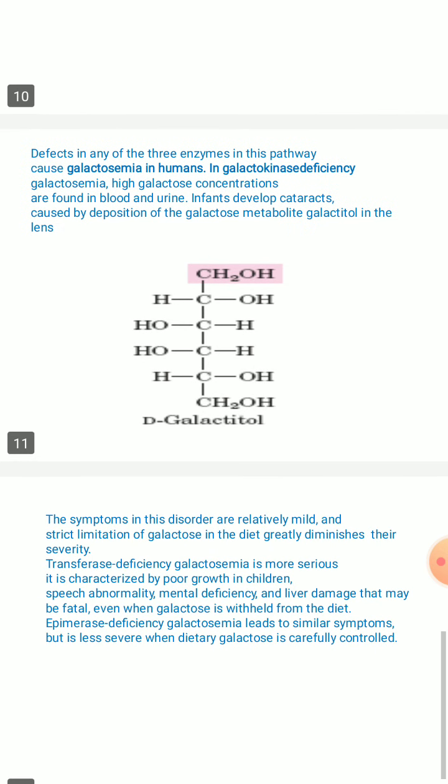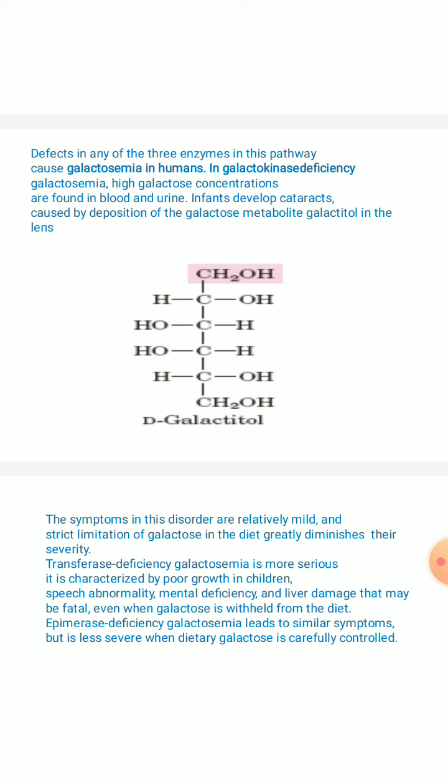So symptoms of this disorder are relatively mild, and very strict limitation of galactose in the diet greatly diminishes the severity of the disease, and it can be controlled. So transferase deficiency also can be seen. It is a more serious disease, and it is mainly characterized by poor growth in children. That is also considered galactosemia. So speech abnormality happens, mental deficiency, and even liver damage that may be fatal even when galactose is withheld from the diet.